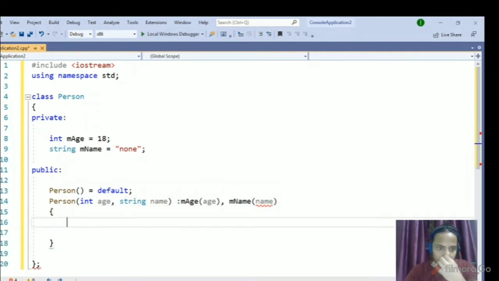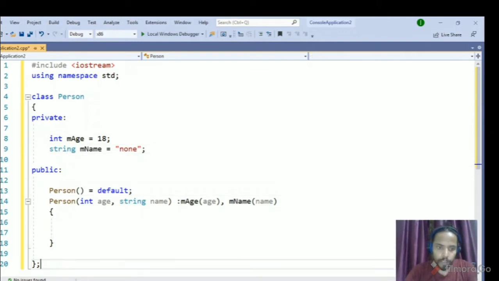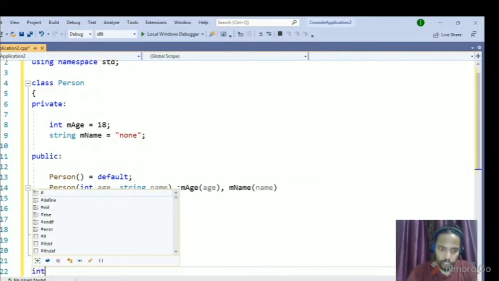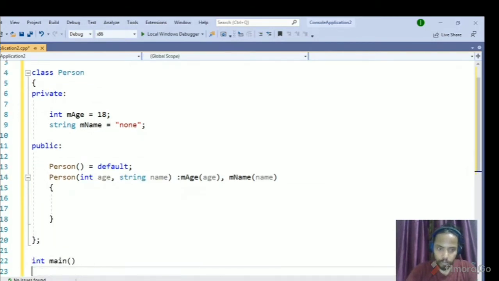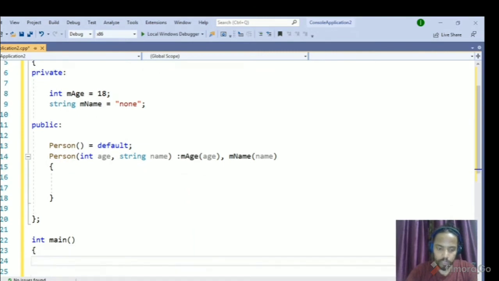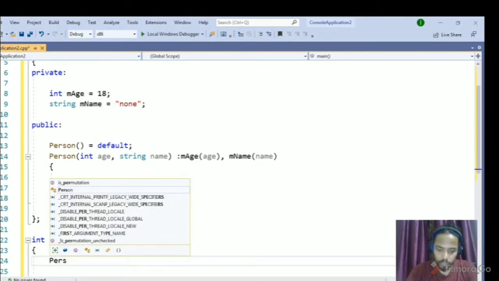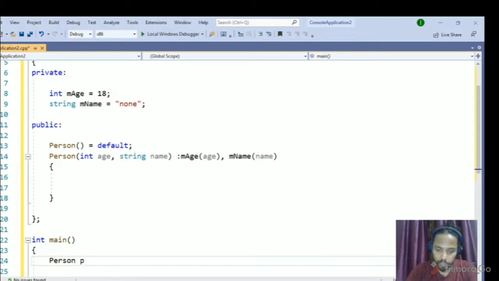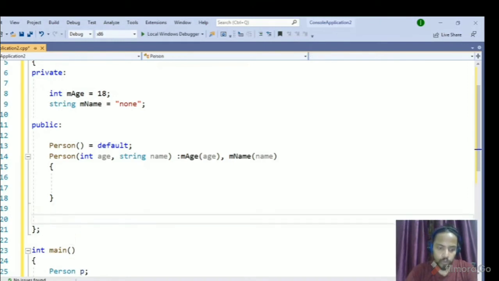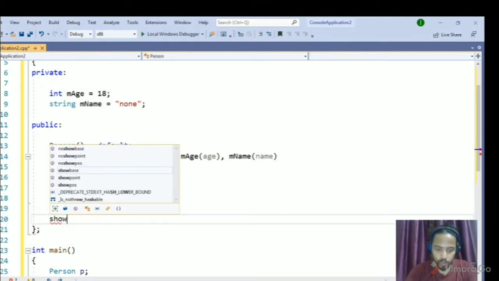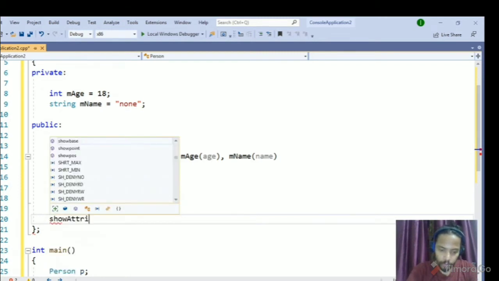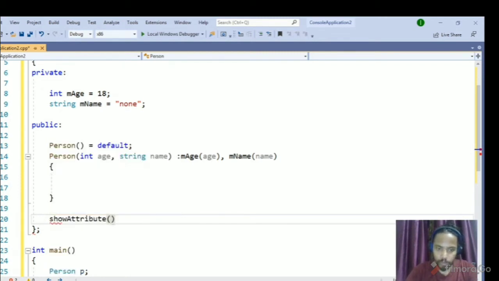What I want to make clear here is the main purpose. For example, in the main function, I create an object like this, Person p, using the default constructor. If I want to show those values, I create a show attribute function.